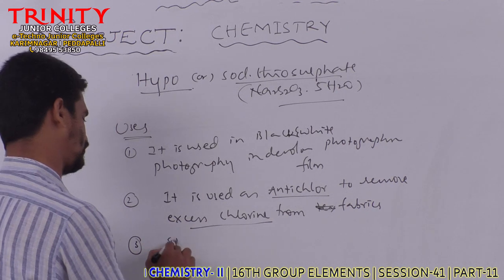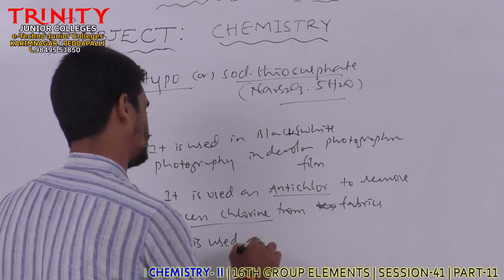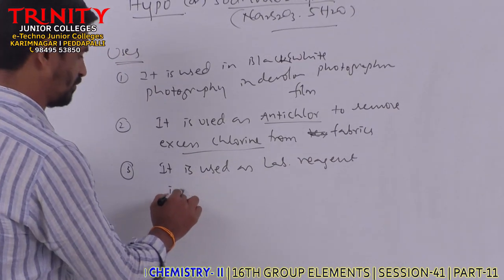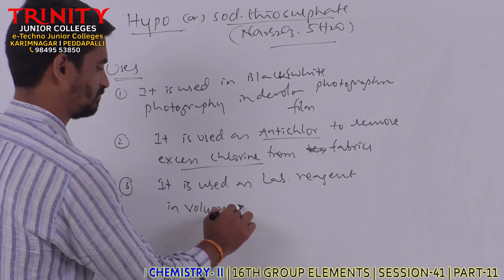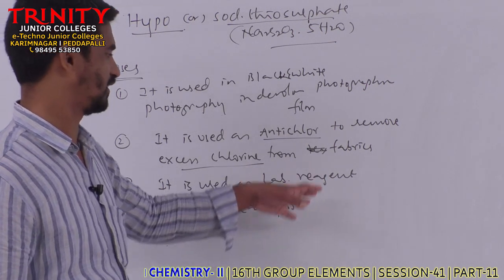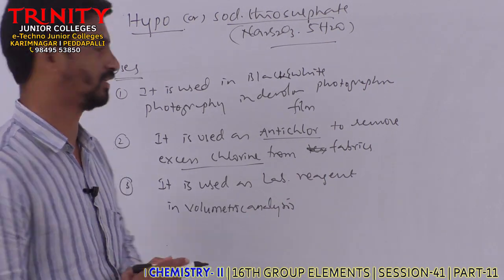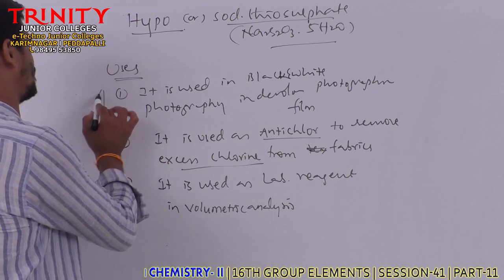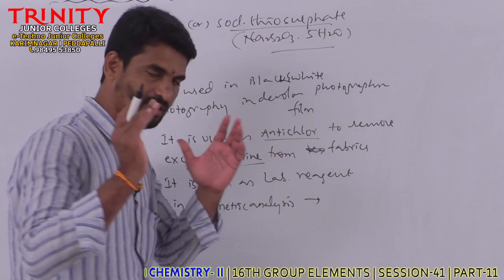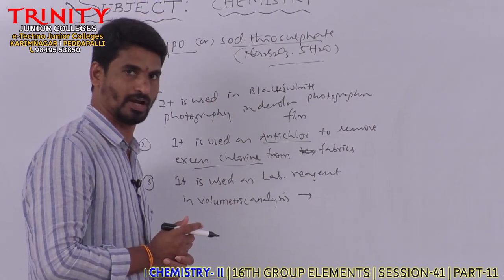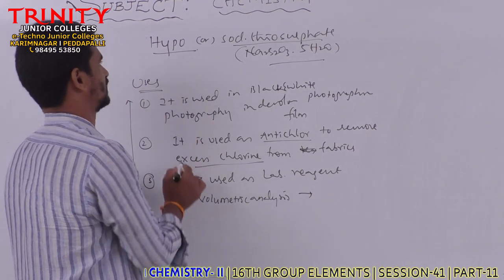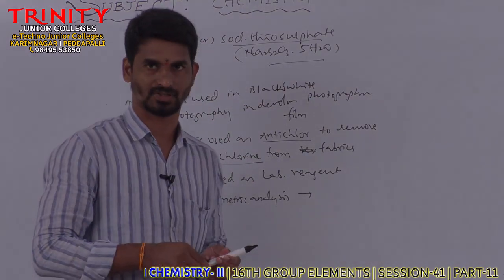Next, third one, it is used as a laboratory reagent in volumetric analysis. Clear? So these are the uses of hypo. In volumetric analysis, to estimate the amount of iodine liberated in iodometric titrations, we use hypo solution. Clear? So these are the uses of hypo. Right. Remaining we will discuss.